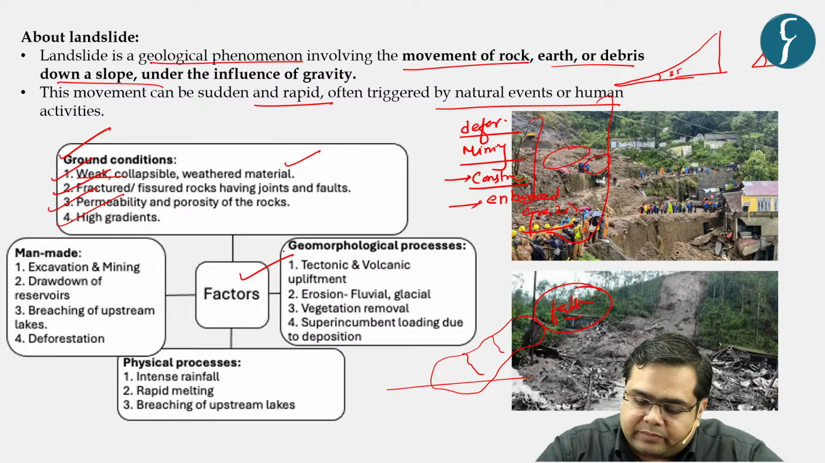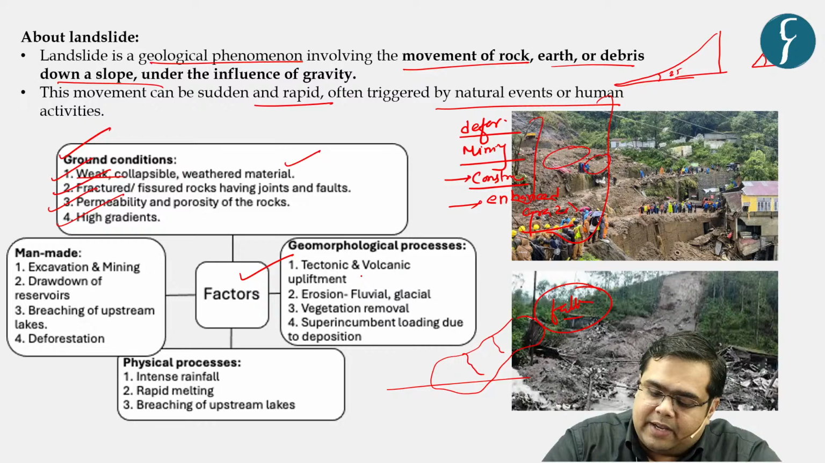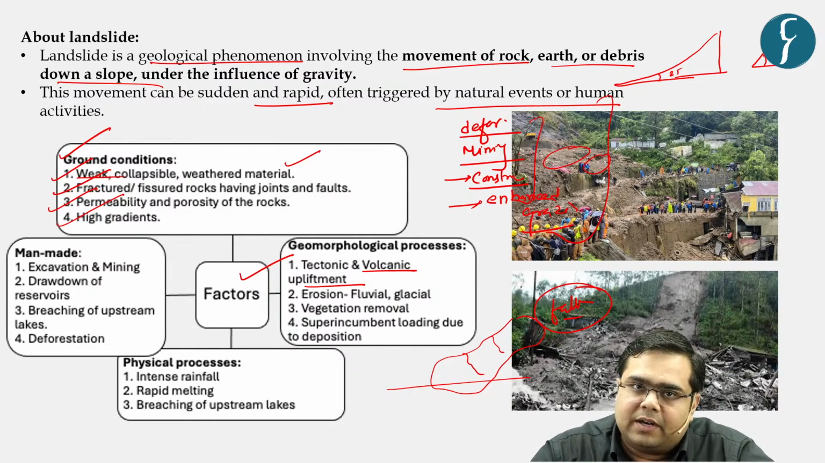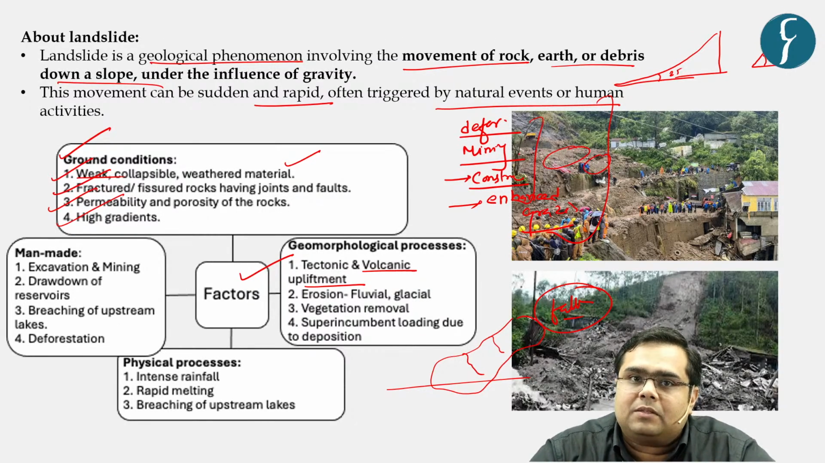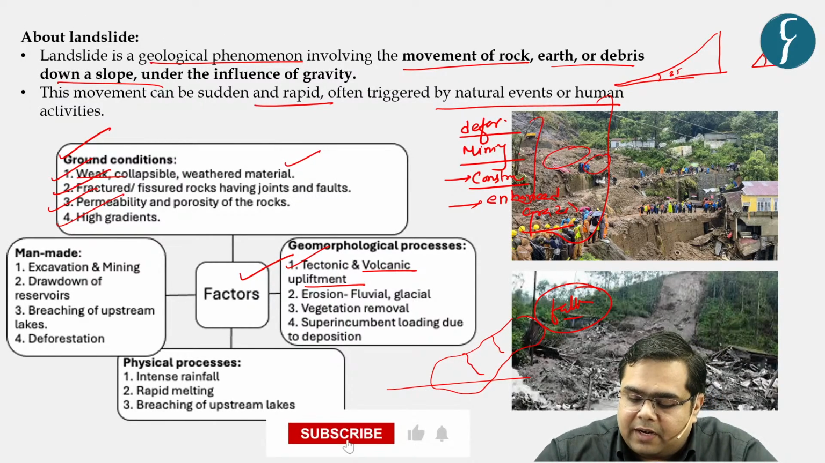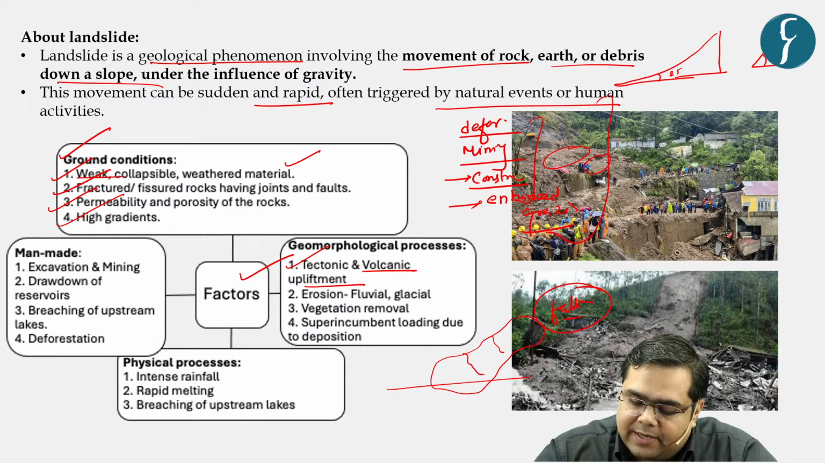over there. Then the second aspect is with respect to geomorphological processes: tectonic and volcanic upliftment. Obviously, for our consideration, this is not very important, especially volcanic upliftment, because in the mainland of India there is no active volcano as such. However, tectonic movements in India, because of our geographical profile, are a vulnerability. So earthquakes also create subsequent landslides, right?